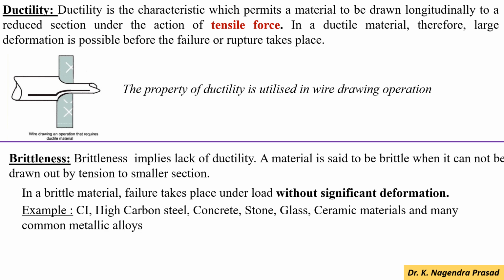Next, brittleness. Brittleness implies lack of ductility. A material is said to be brittle when it cannot be drawn out by tension to a smaller section. In a brittle material, failure takes place under the load without significant deformation. Examples of brittle materials: cast iron, high carbon steel, concrete, stone, glass, ceramic material, and many common metallic alloys.